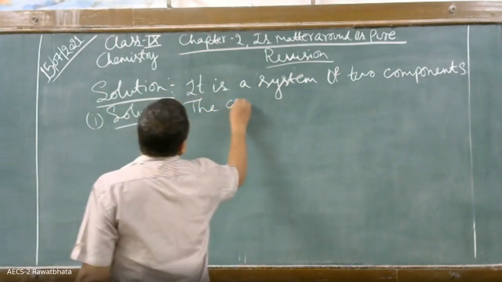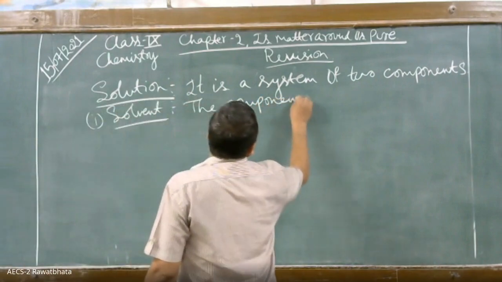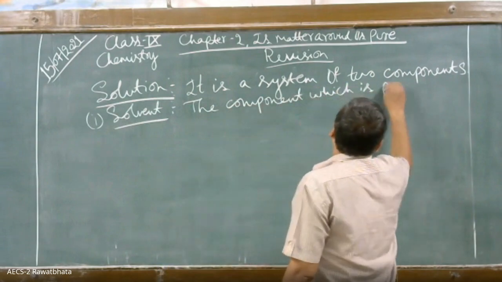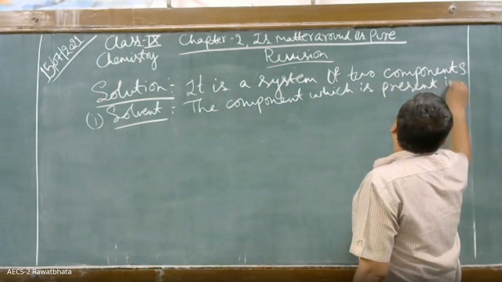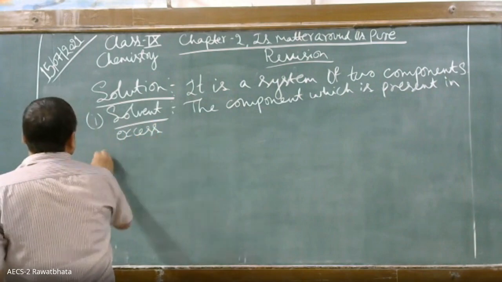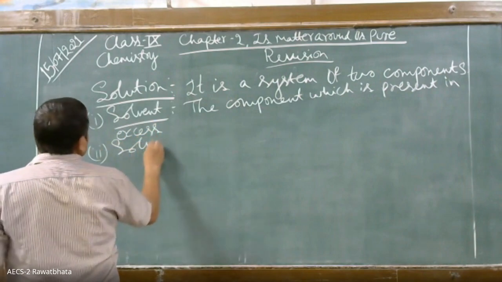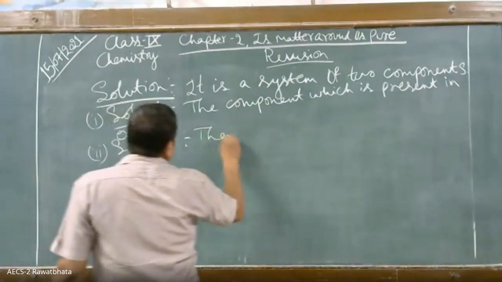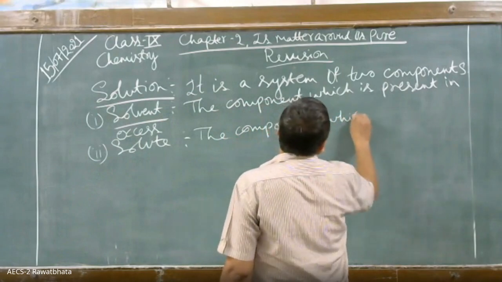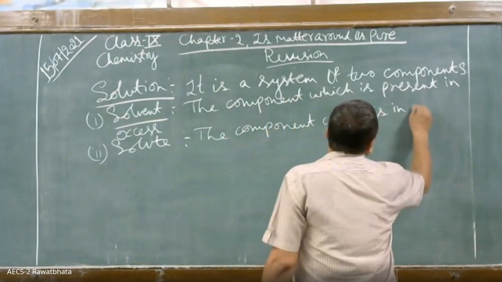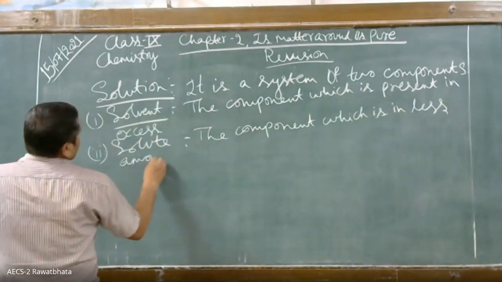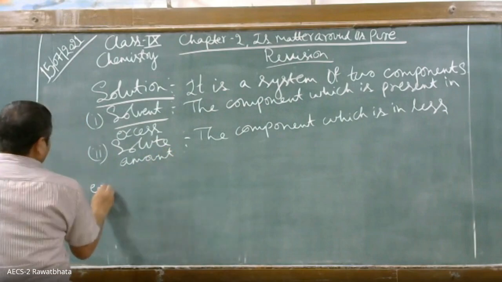The component which is present in excess. Second is solute. The component which is in limited amount, which is in less amount. For example, sugar solution.